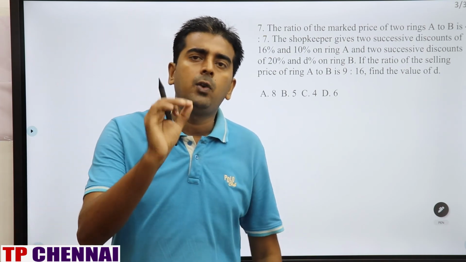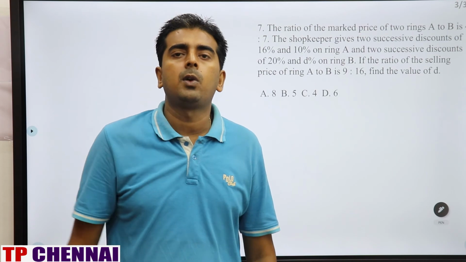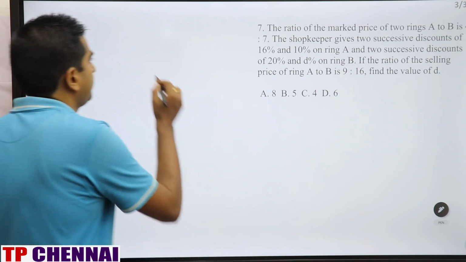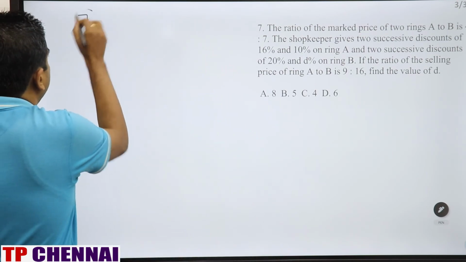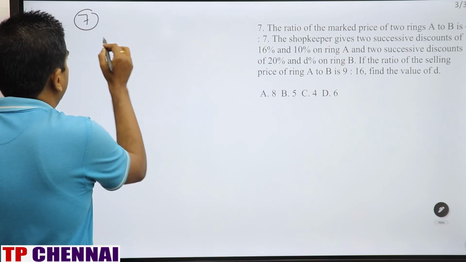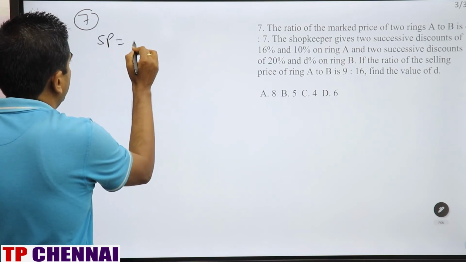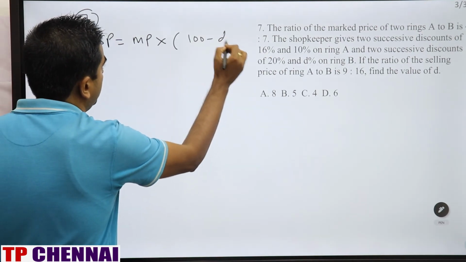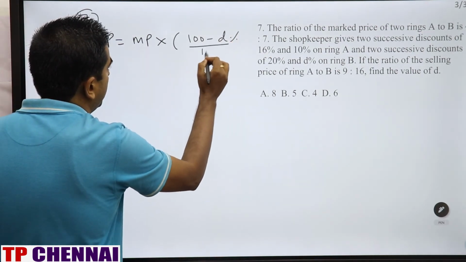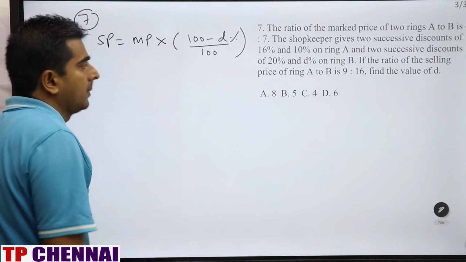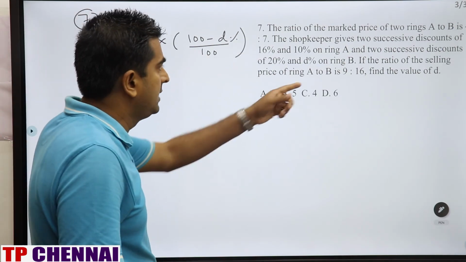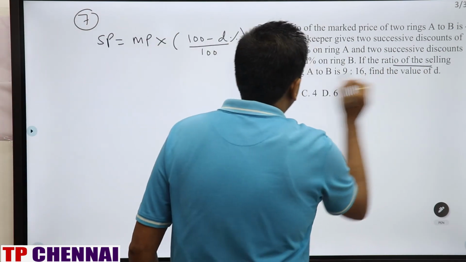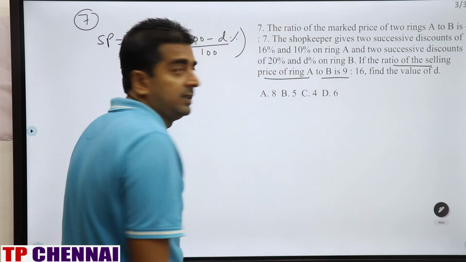And that simple formula which everyone knows in profit and loss, what is that formula? Selling price is equal to mark price into 100 minus discount percentage divided by 100. Right?